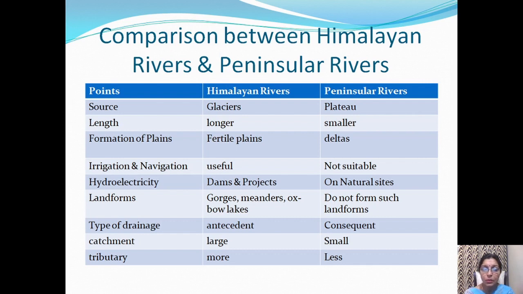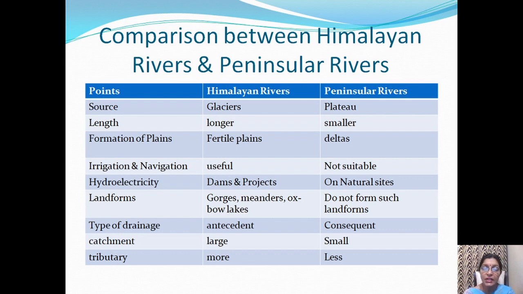Himalayan rivers form plains. Indus, Ganga and Brahmaputra together form the northern plains of India, which are quite fertile. Peninsular rivers make few deltas.